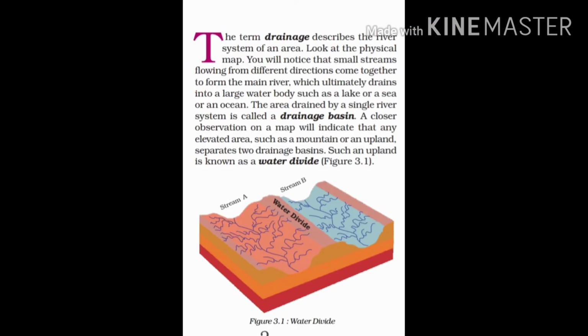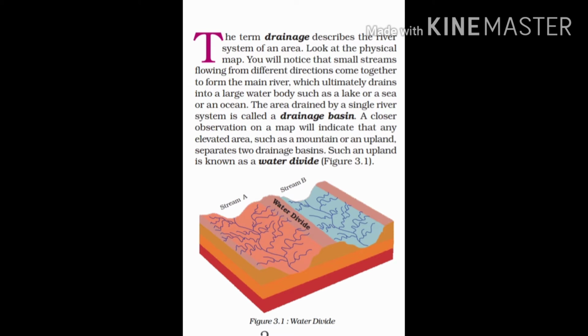So, first of all, we must know what the term drainage describes. The drainage describes the river system of an area, as the small streams flowing from different directions come together to form the main river, which ultimately drains into a large water body such as a lake or a sea or an ocean. The area drained by a single river system is called drainage basin.